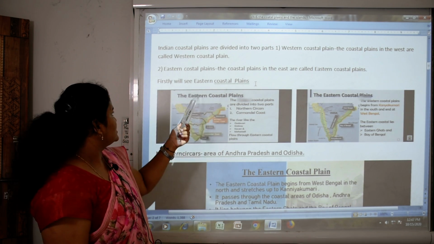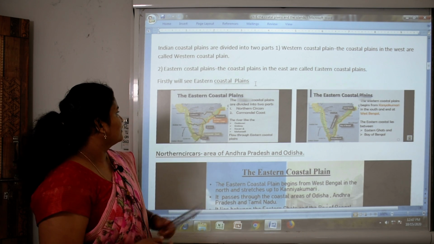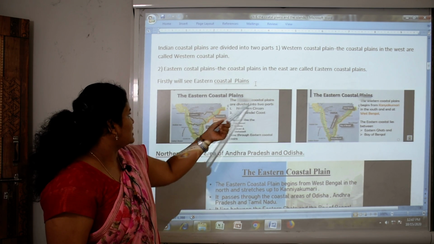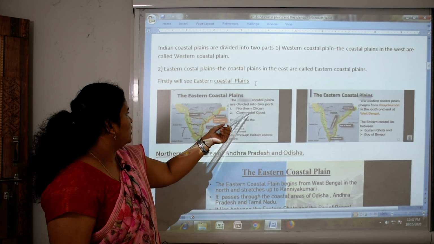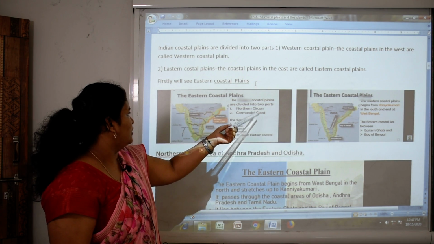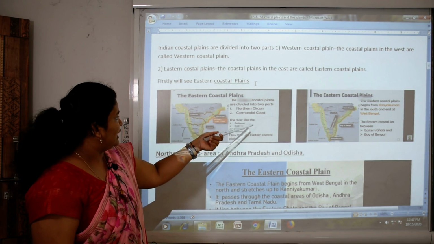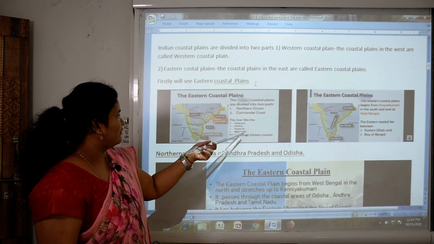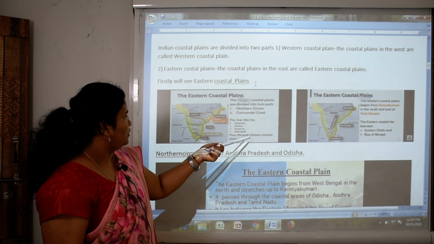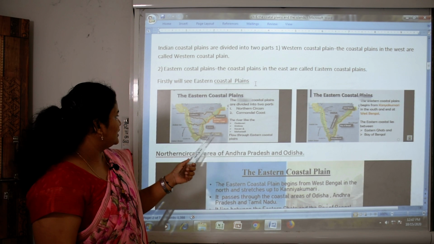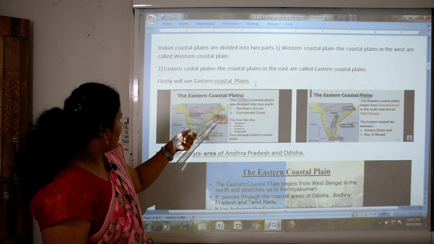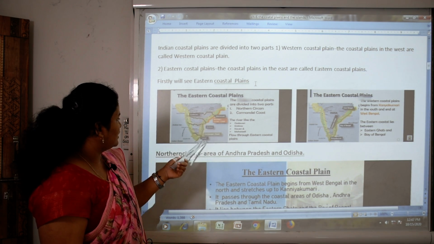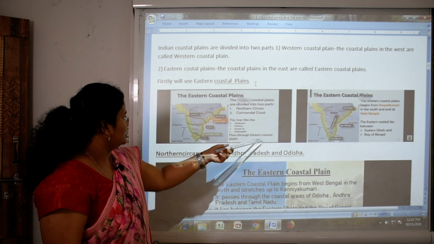Firstly, we see Eastern coastal plains. The Eastern coastal plains are divided into two parts, Northern Sarkars and Coromandel coast. Rivers like Godavari, Krishna, Kaveri, Mahanadi flow through the eastern coastal plains. You can see here these rivers flow through the eastern coastal plains.